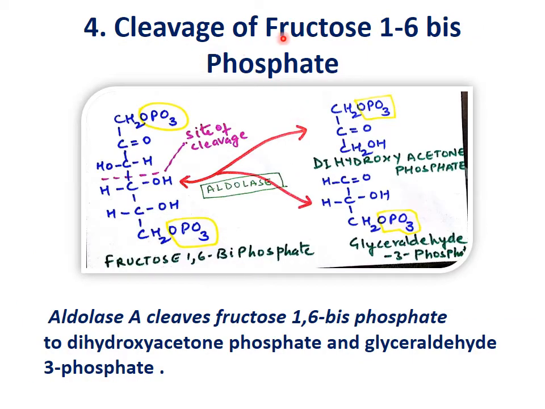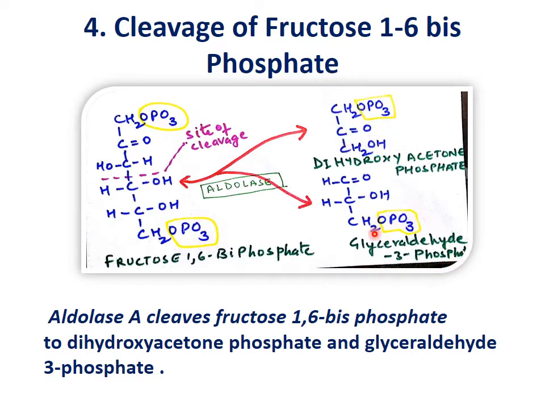Now the fourth step is cleavage of fructose 1,6-biphosphate. Fructose 1,6-biphosphate had two phosphates, at the first carbon and at the sixth carbon. Now it is cleaved into two 3-carbon sugars. Fructose is a 6-carbon sugar, and it is converted into glyceraldehyde 3-phosphate and dihydroxyacetone phosphate.